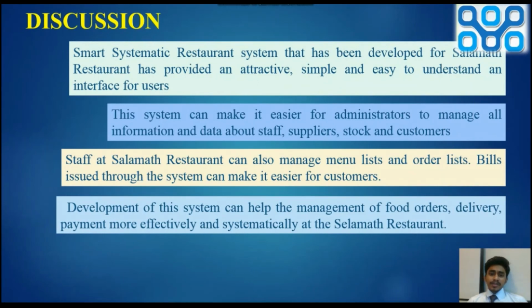Next, the discussion. The smart systematic restaurant that has been developed for Restoran Selamat has provided an attractive, simple and easy-to-understand system. The system can make it easier for the administrator to manage all information and data.